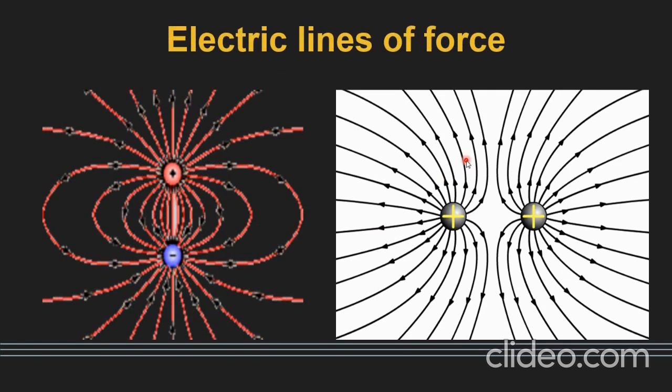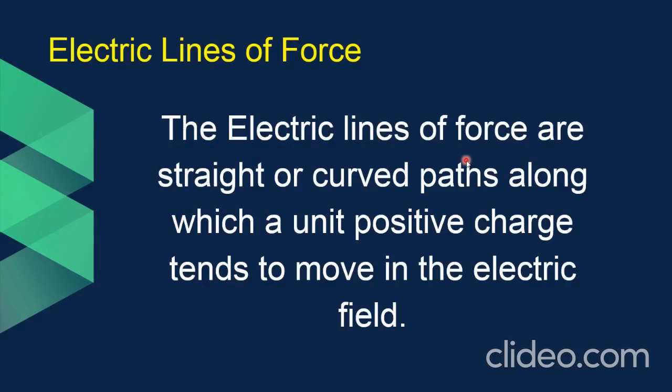So what are electric lines of force? The electric lines of force are straight or curved paths along which a unit positive charge tends to move in the electric field. So electric lines of force are imaginary lines. The strength of an electric field is represented by how close the field lines are to one another.